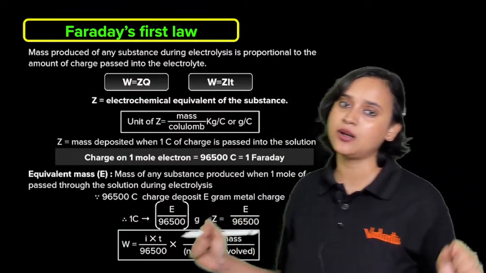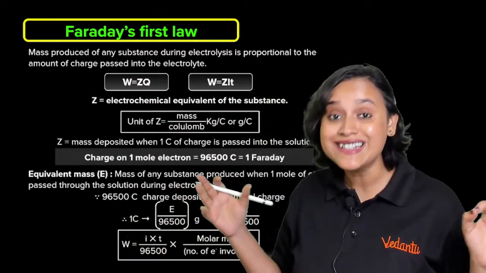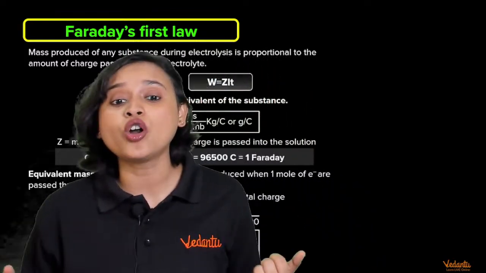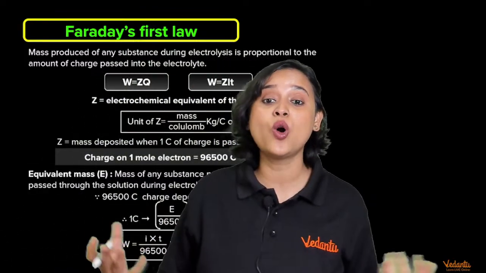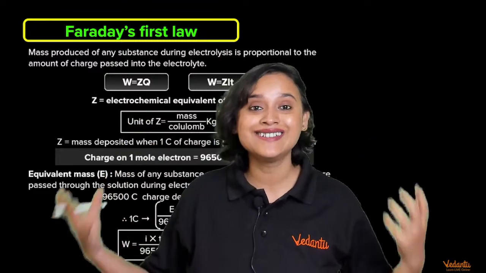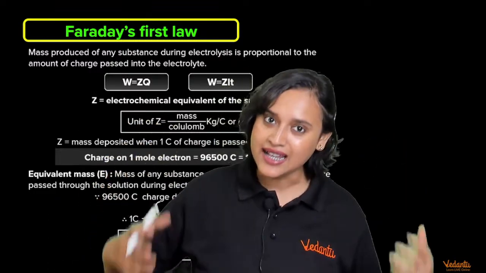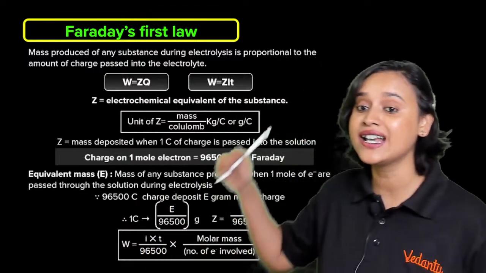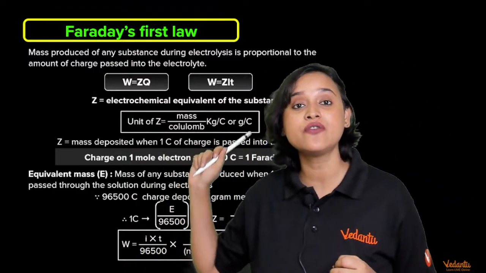Now, guys, we have come across this very important topic, electrolysis. So, electrolysis has happened, right? But how do we quantify it? How do we quantify electrolysis? Again, it's chemistry, again, it's science. So that means quantification is very important for us. Hence, we come across Faraday's first law.